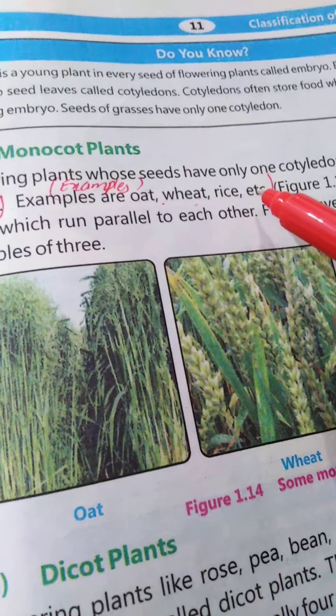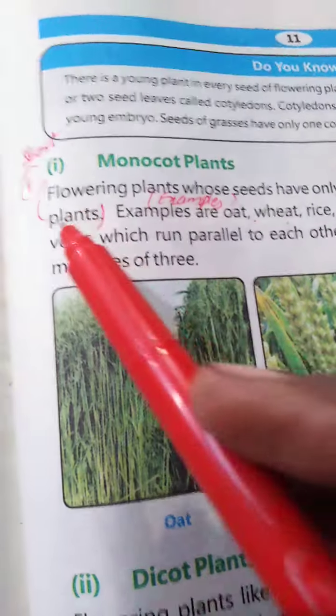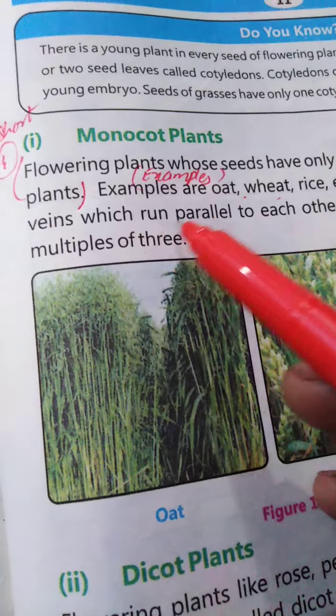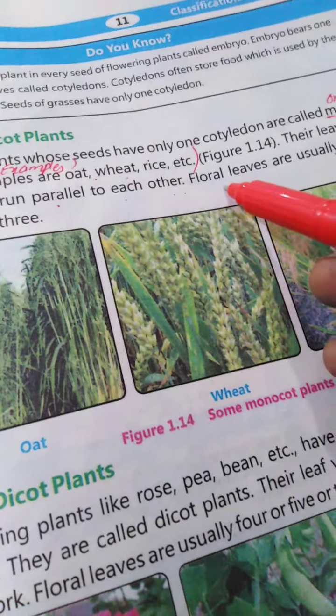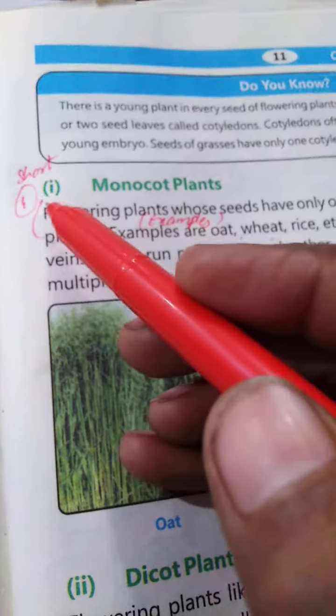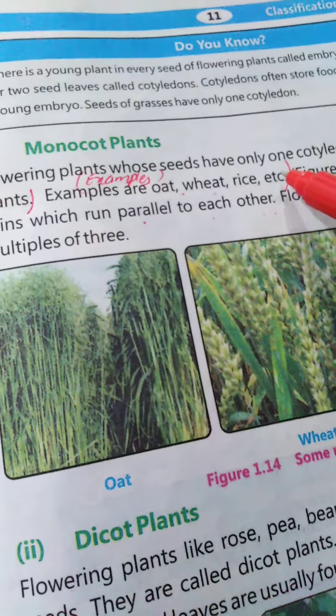You know about that term. And they have veins which run parallel to each other. You will write only that answer of this question: flowering, and the examples.